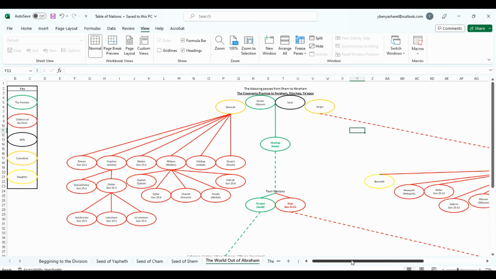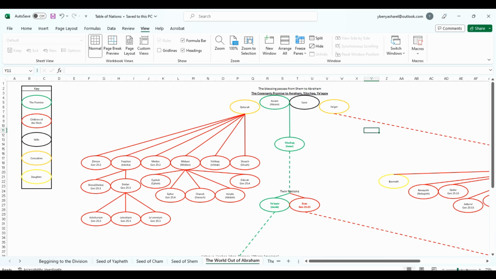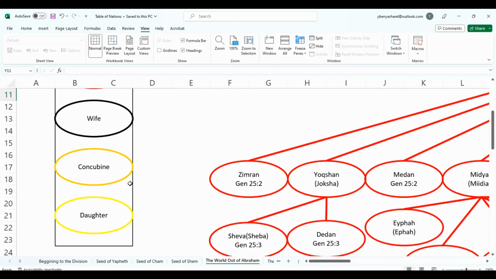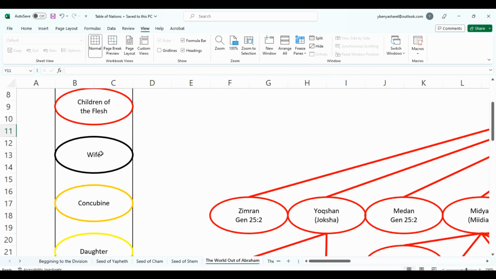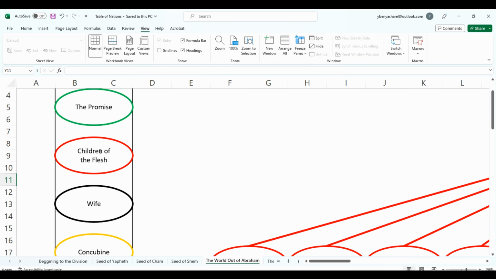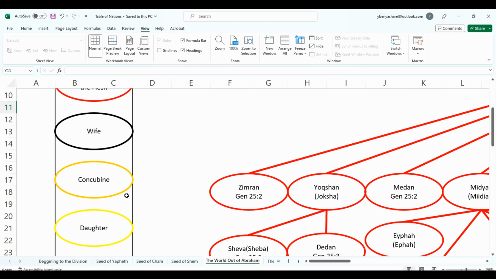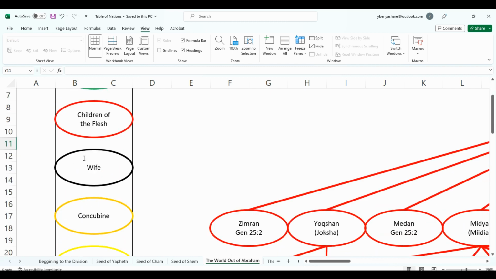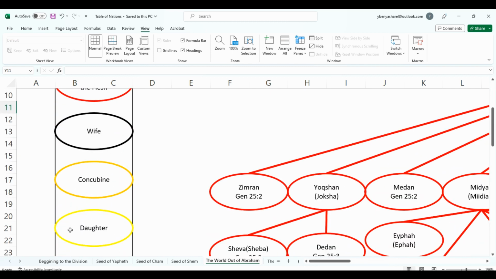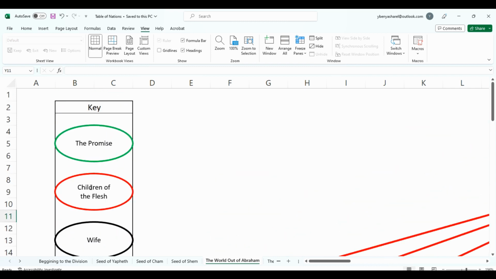So this time I'm going to start with the key here. I'm going to start over here. It's similar to the first one. You have the promise, children of the flesh. The black is still wives, but then I also added 2 more: the concubines, and I believe there was 1 or 2 daughters on here. So when you see this, you know what's going on. This orange is concubine and this yellow is daughters, but the green, red, and black are identical to our first one.